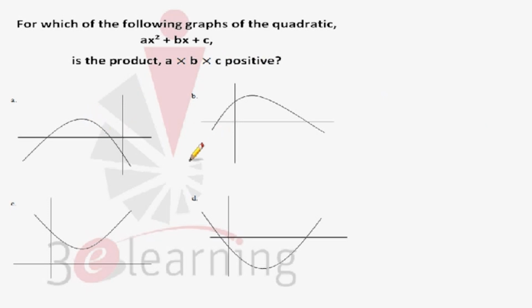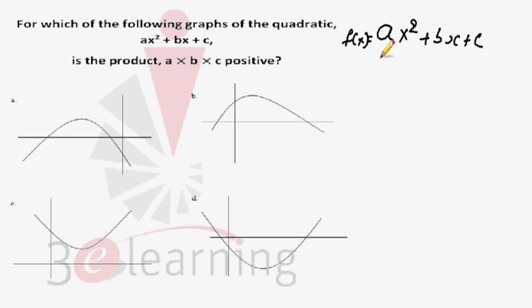For the given four graphs of ax² + bx + c, we have to find in which graph a × b × c is positive. For solving this, we just use the basic property. In any graph ax² + bx + c, this is the function f(x).